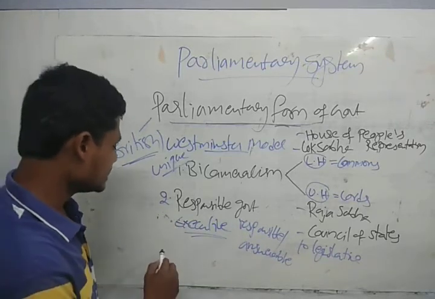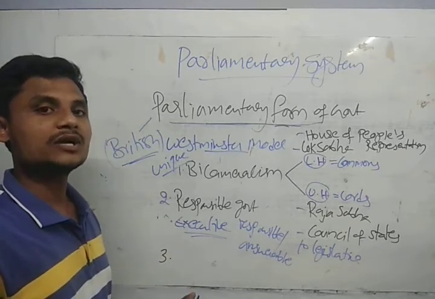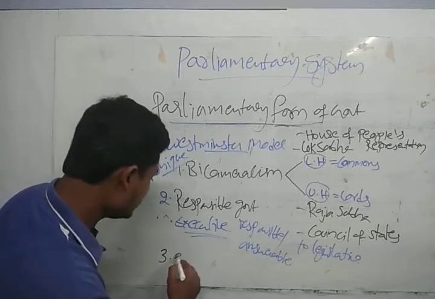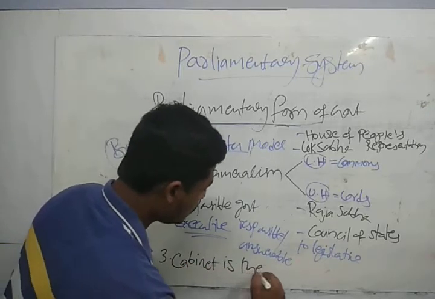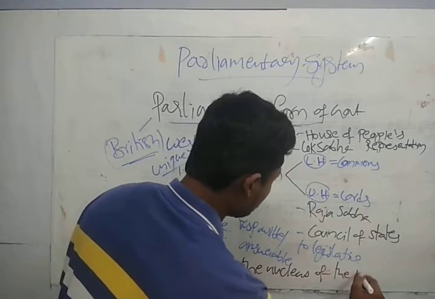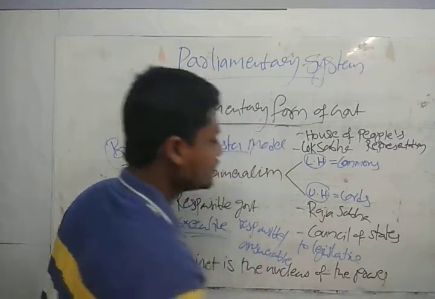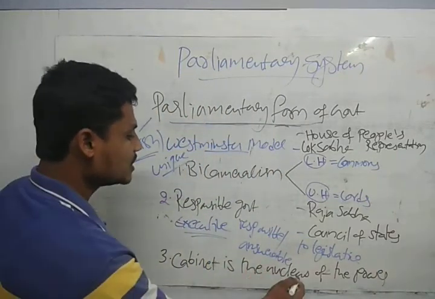And the last one, the unique feature of this model, is that the cabinet is the nucleus of the power. The power exists in the cabinet, which is why it is called the nucleus.